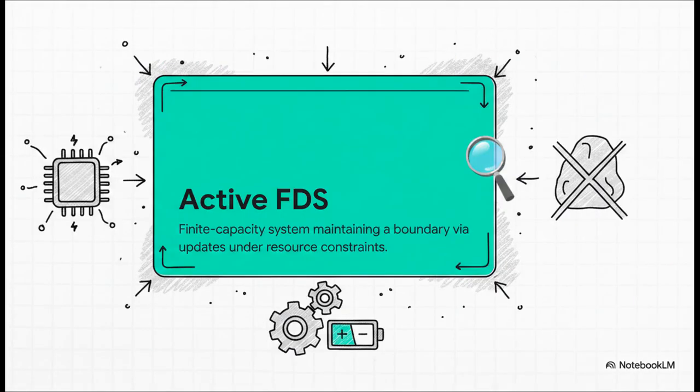To tackle this without falling into that vague philosophical trap of talking about observers or agency, the paper lays down a rock-solid formal definition, the Active Finite Distinction System, or FDS. An FDS is strictly defined as a finite capacity system that maintains an operational boundary through state-dependent updates, all under specific resource constraints. Basically, if a system is just sitting there passively like a rock, it doesn't qualify. It has to be actively updating to maintain its boundary.